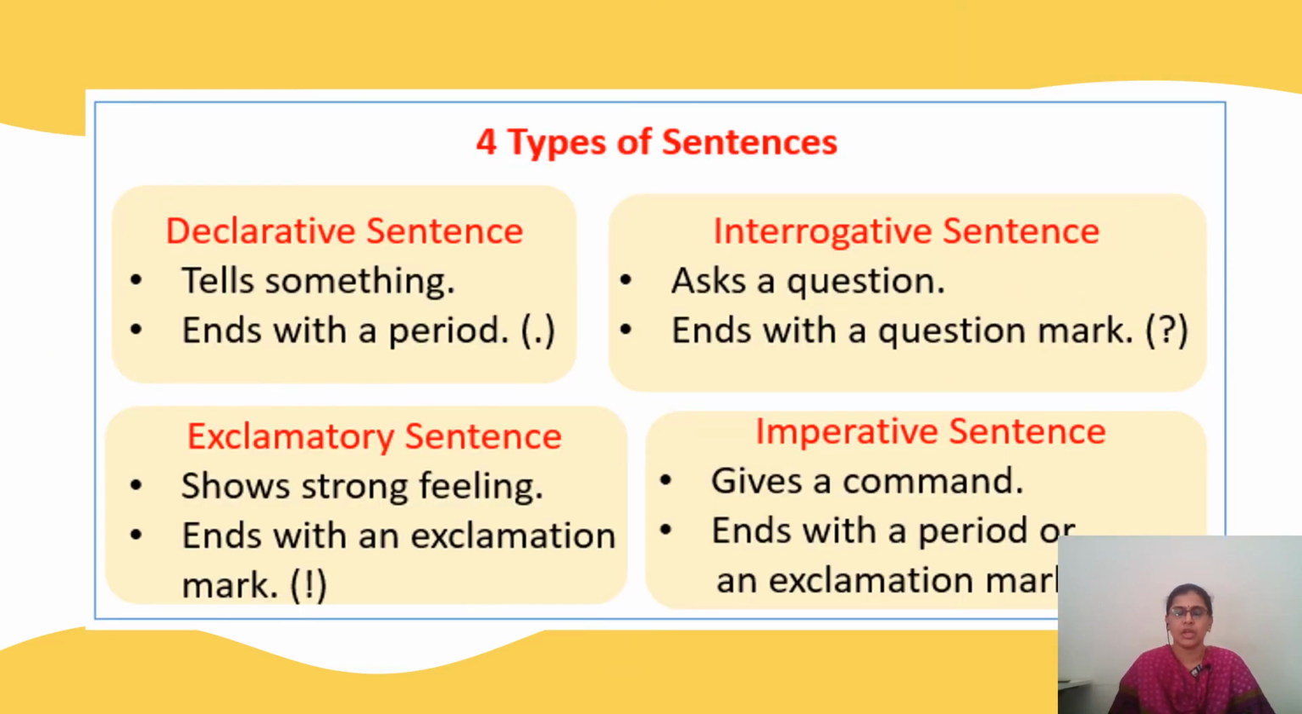Now to conclude, we have a small table which shows the four different types of sentences, which are declarative, interrogative, exclamatory and imperative. It talks about the meaning: declarative tells us something, a statement or a fact. Interrogative asks a question. Exclamatory shows a strong feeling, and imperative gives a command. We also have the punctuation marks which are used in these four kinds of sentences.